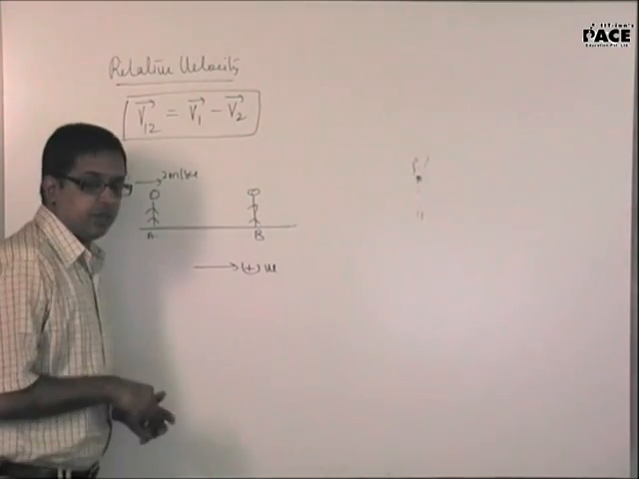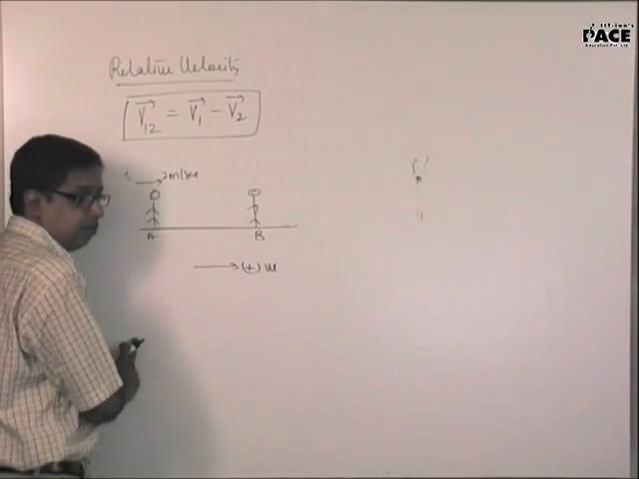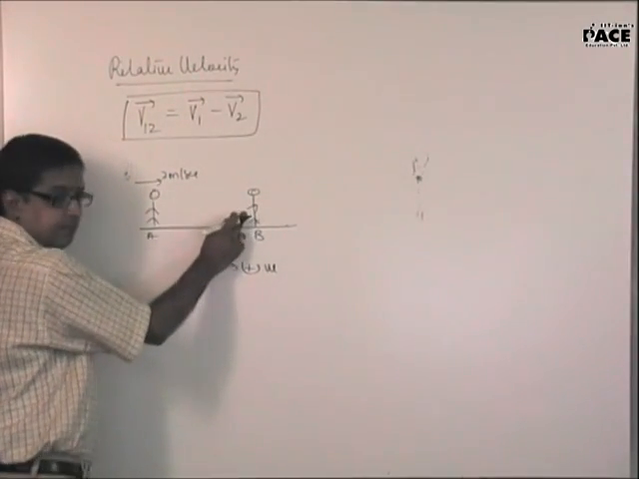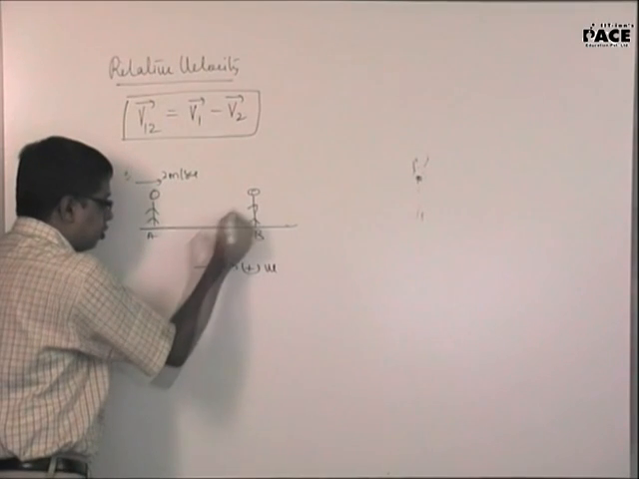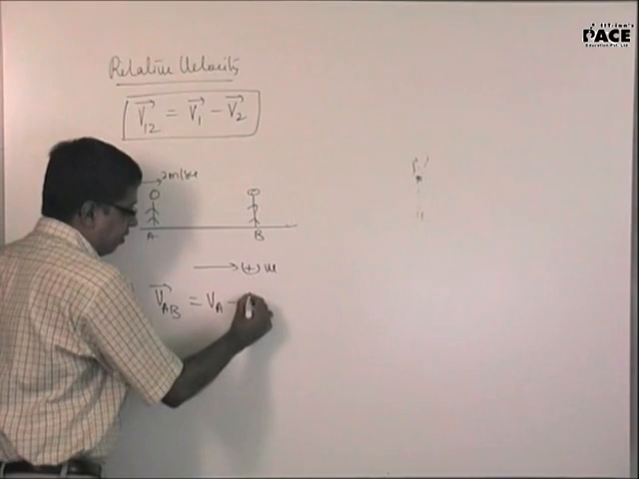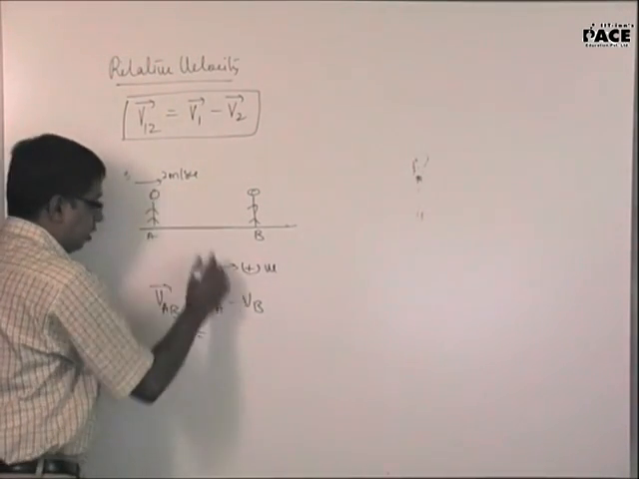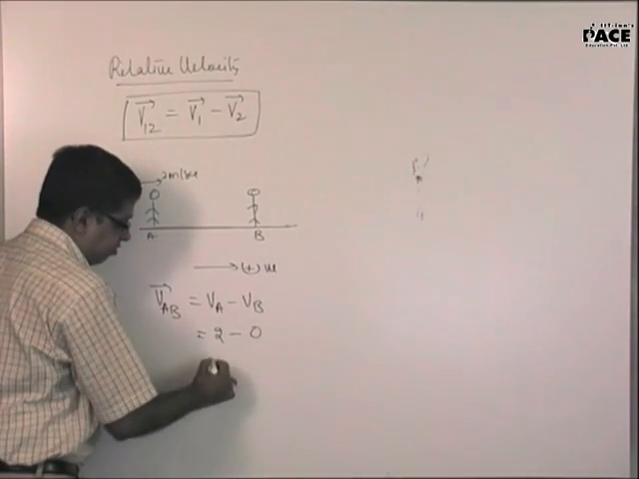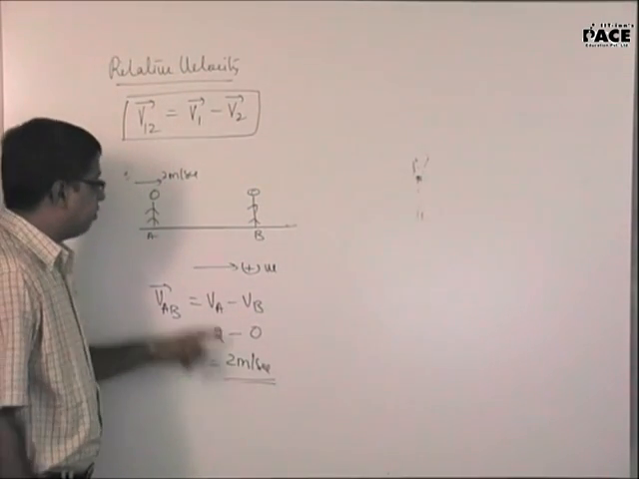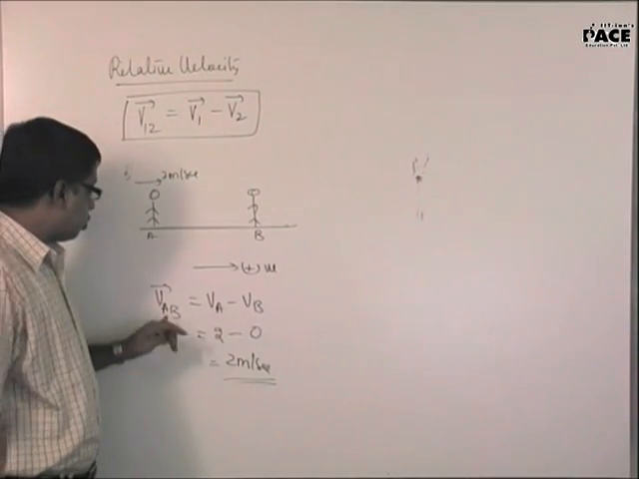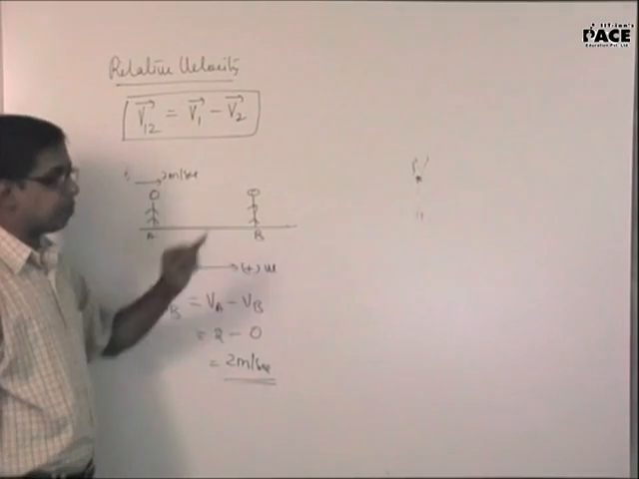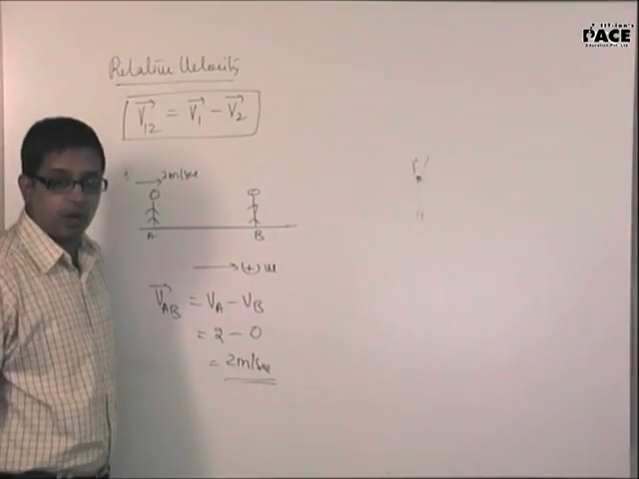Now consider the same situation and put it in mathematical form. A is moving with a velocity of 2 meters per second towards B. Now I am interested to see the velocity of A with respect to B. This will be velocity of A minus velocity of B. Velocity of A is 2 minus velocity of B is 0, so 2 meters per second. And it is positive, so it will be in this direction. So if you ask an ant sitting on B, it will tell the world that A is approaching B with 2 meters per second. We are happy about it.